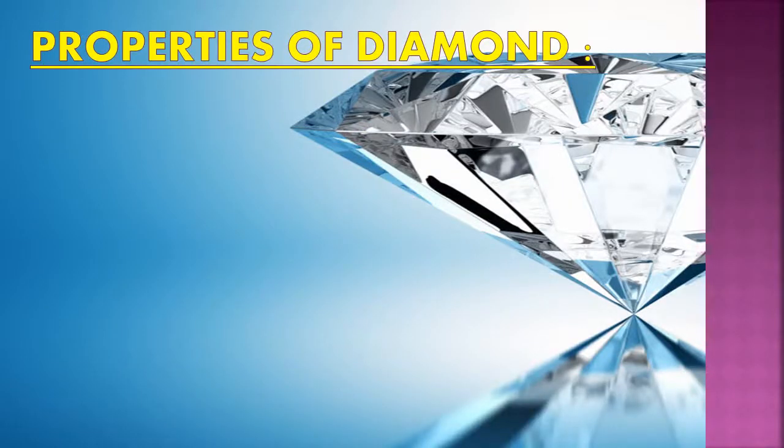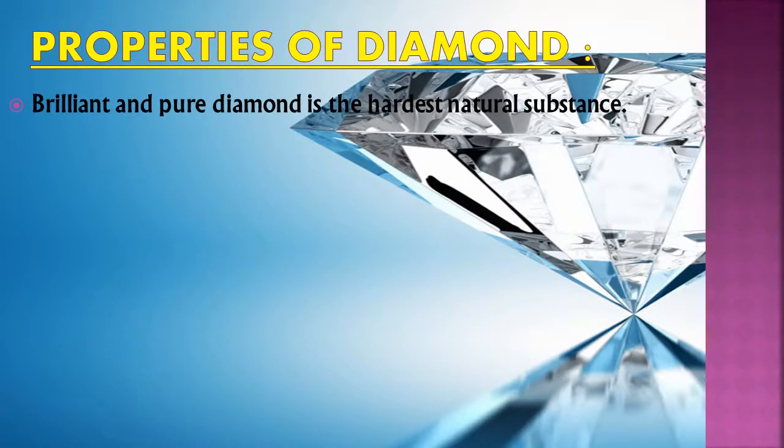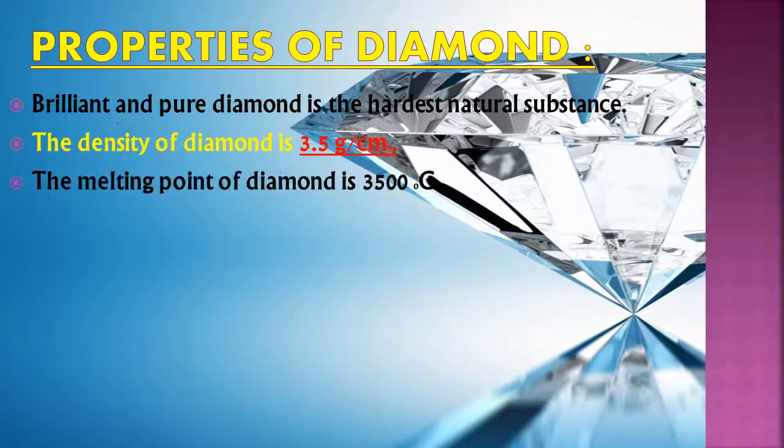Now let us study the properties of diamond. The first property of diamond is that it is brilliant, and pure diamond is the hardest natural substance. The density of diamond is 3.5 gram per centimeter cube. What is density? Density means how compactly the atoms are arranged in a particular substance. And the melting point of diamond is 3500 degrees Celsius. So diamond has a very high melting point.